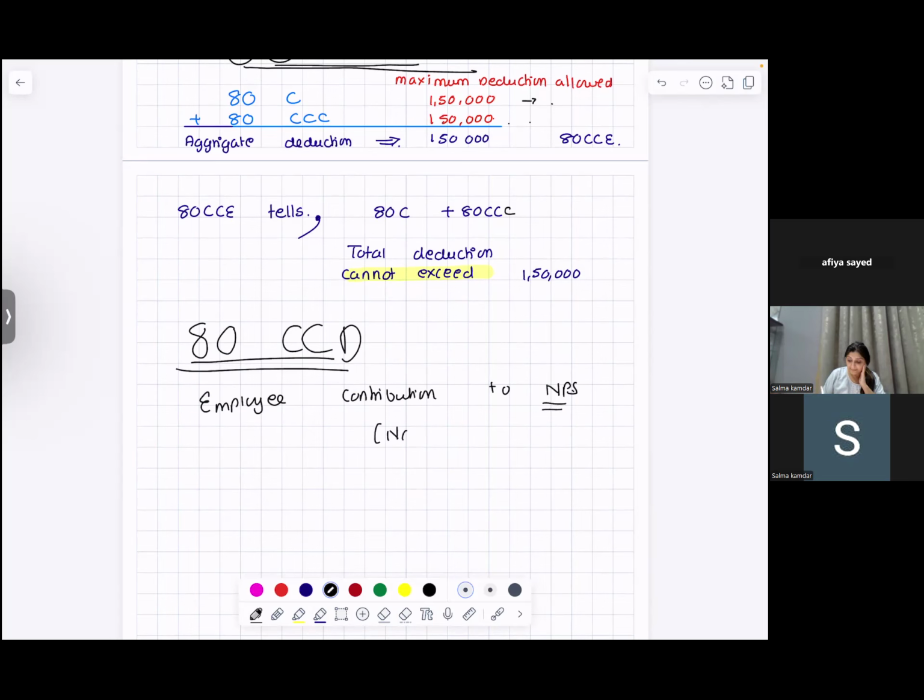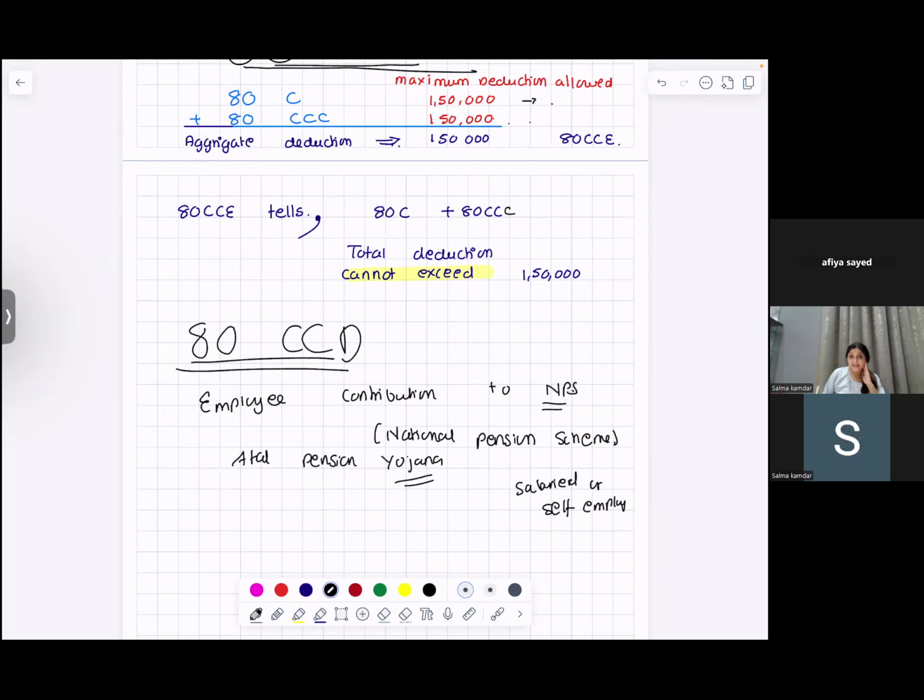National Pension Scheme. Please write along with me. An employee's contribution to NPS, National Pension Scheme, or I would say Atal Pension Yojana. Which employee? An employee who is salaried or self-employed.